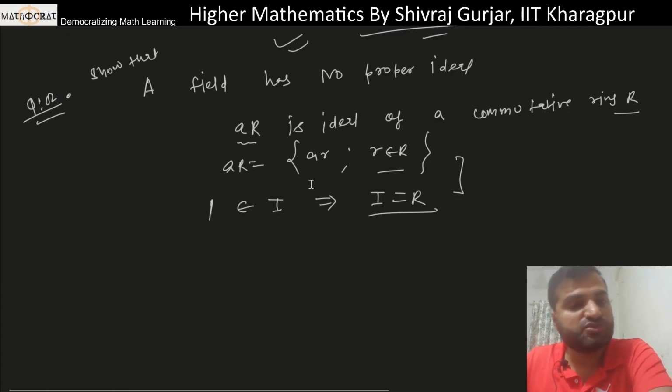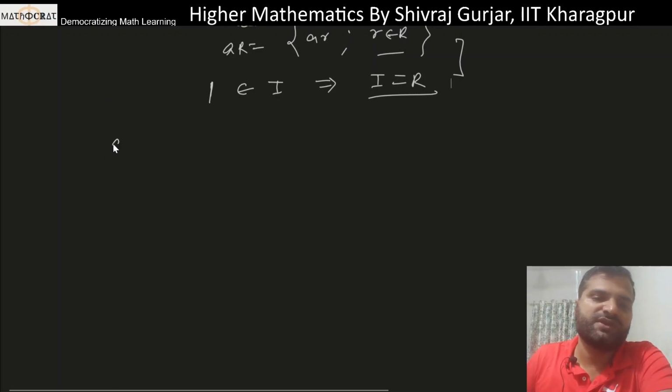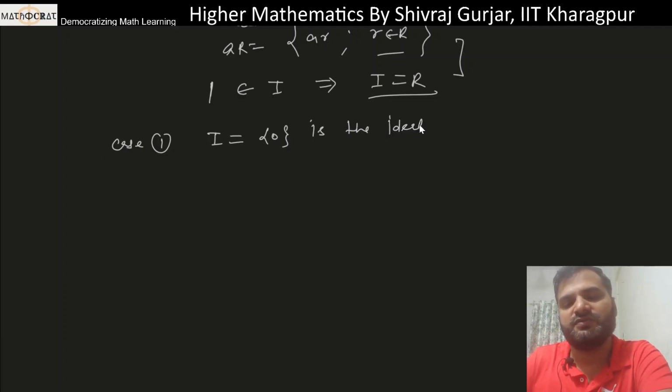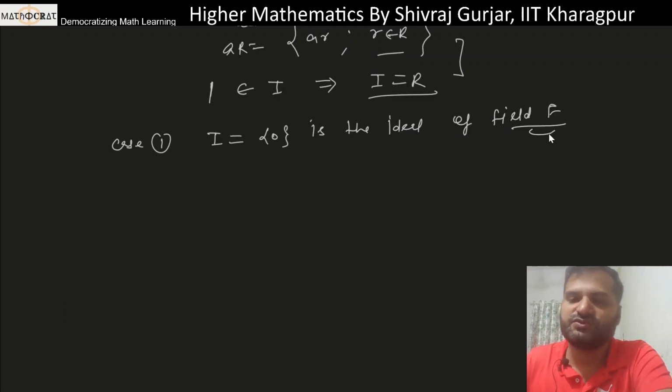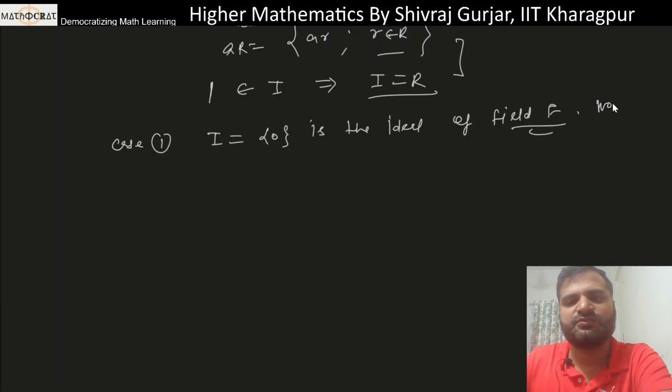ठीक है? So हमें ये शो करना है कि a field has no proper ideal. Okay? So देखो, केस 1 क्या कर सकते हैं कि I equals 0 is the ideal of field F. So there is no doubt in that. Null ideal is an ideal. ठीक है? So there is nothing to prove in this. ठीक है? Nothing to prove.